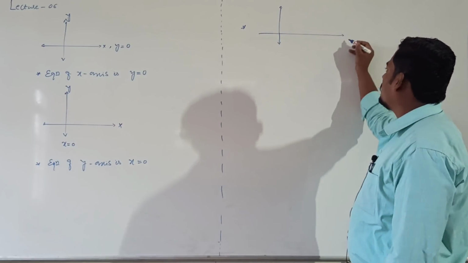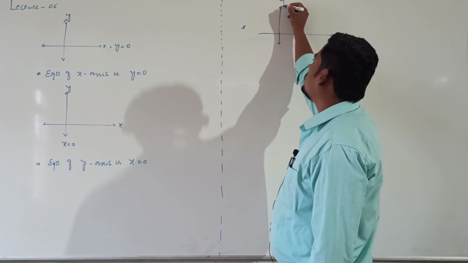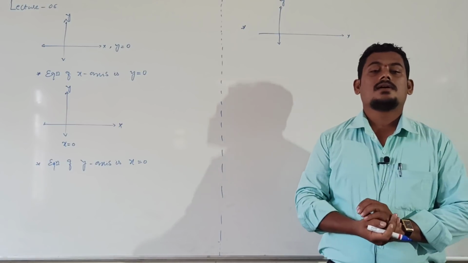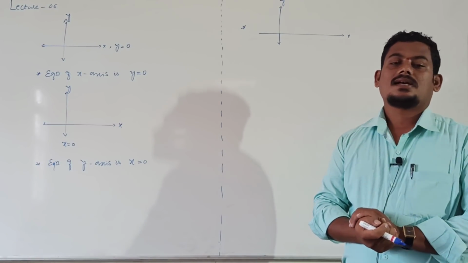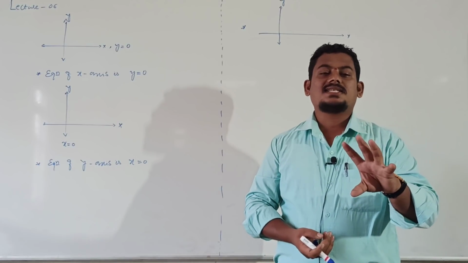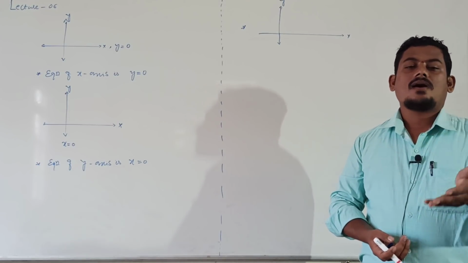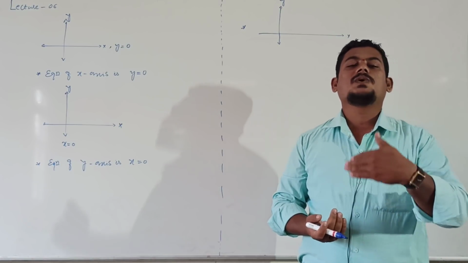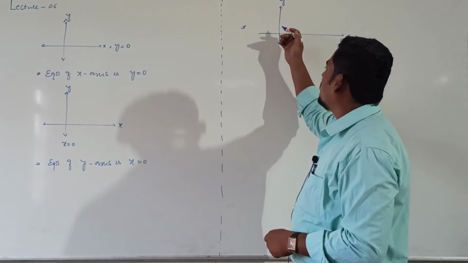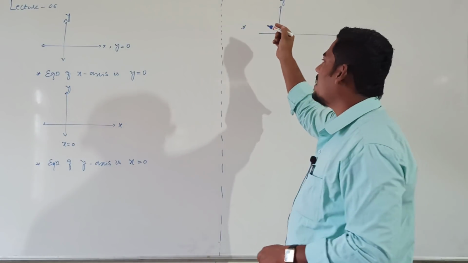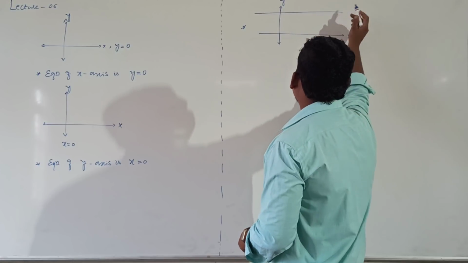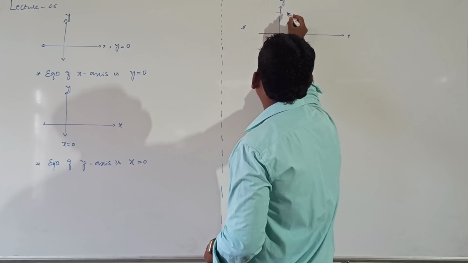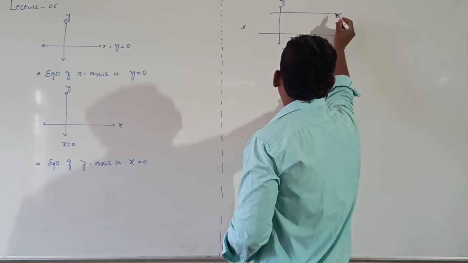In the 2D plane, clearly this is the x-axis and this is the y-axis, right? Equation of the line parallel to x-axis at a distance a units from the origin, means above the x-axis. This is our required line.